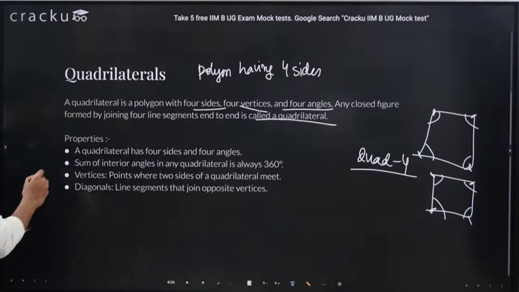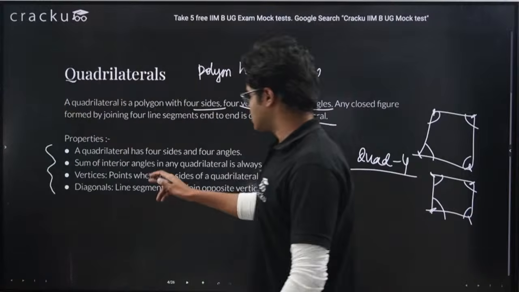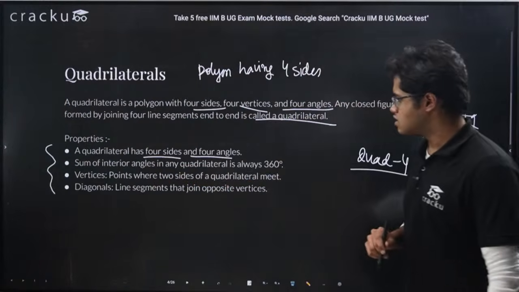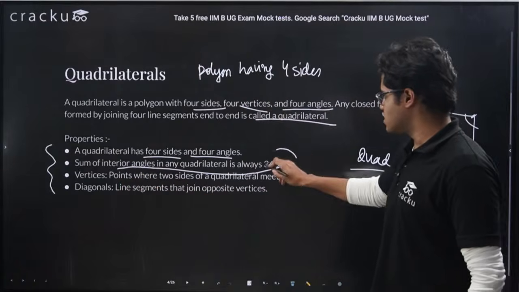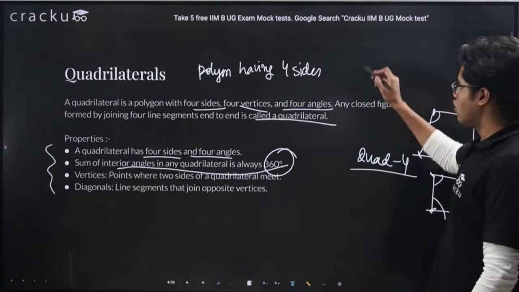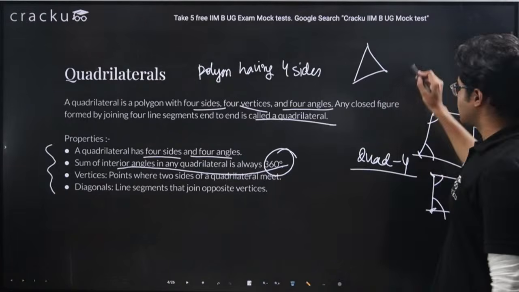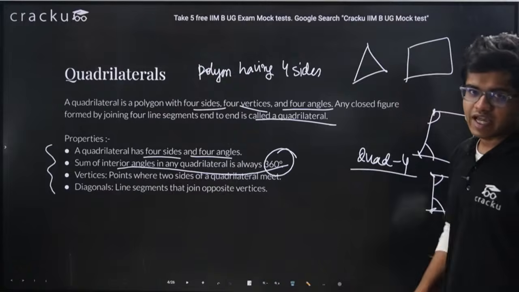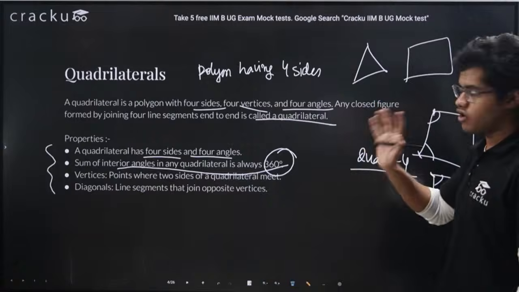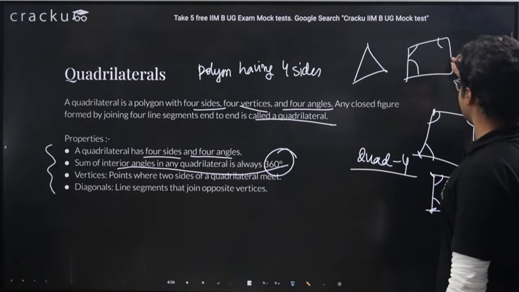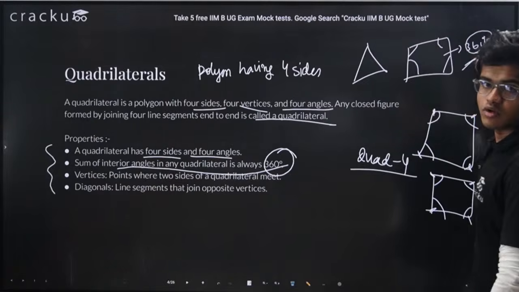What are the properties? As we have already read, it has four sides and four angles. Then the sum of interior angles is always 360 degrees. It is a very vital property. We know for a triangle, the sum of all interior angles is 180 degrees. Similarly, for any quadrilateral, any shape you take, the sum of all the angles would be 360 degrees.